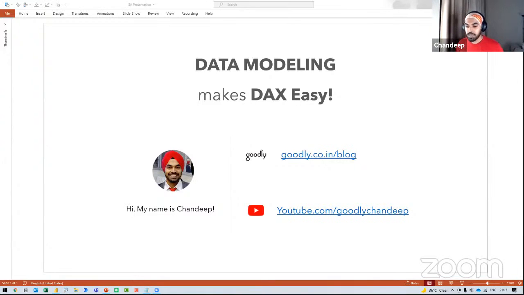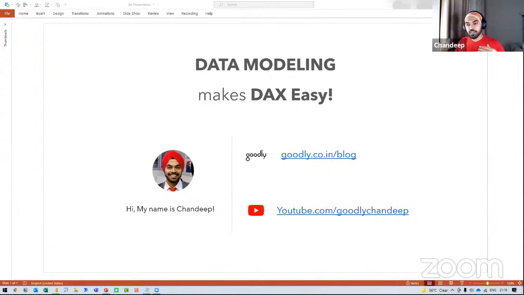In the past, I have made several mistakes of building bad data models and then eventually correcting them, and the calculations became lightning fast. I'm going to be sharing two examples with you specifically in this session. If time allows, I'll discuss two. If time doesn't allow, I will just discuss one example.